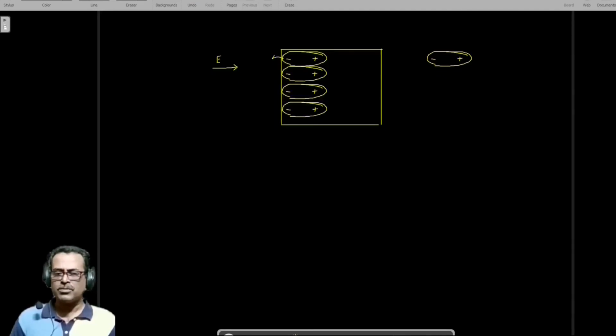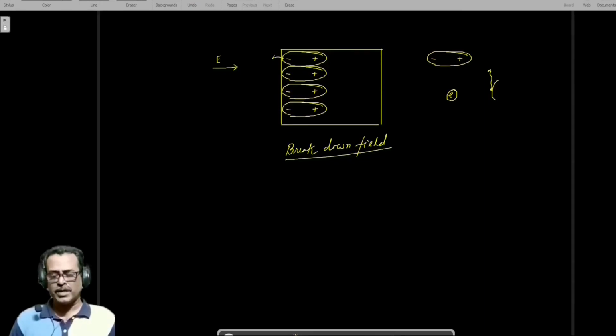When it travels through the air molecules with high velocity, having some kinetic energy, and settles in an orbit of another atom, it emits some light, an electromagnetic wave, and we get a spark. That is called corona discharge. The field after which this electron comes out from the atom is called the breakdown field, and the corresponding voltage is called the breakdown voltage.